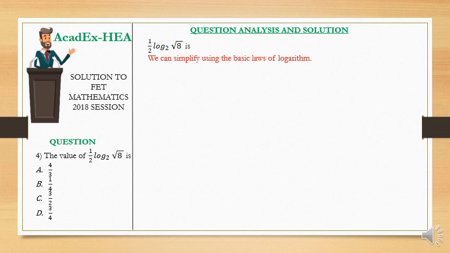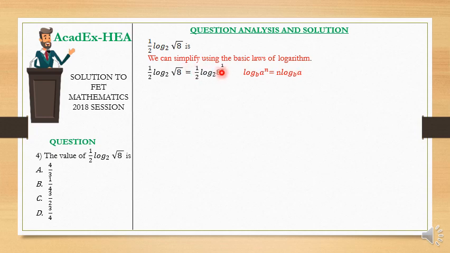Now we have that half the log to the base 2 of the square root of 8. To begin with, we know that we can express the square root of 8 as 8 raised to the power half. And then from here, we know by the fundamental laws of logarithm, one of them equally states that the log to the base b of a to the power n, this power can drop down here and we'll have n log to the base b of a.